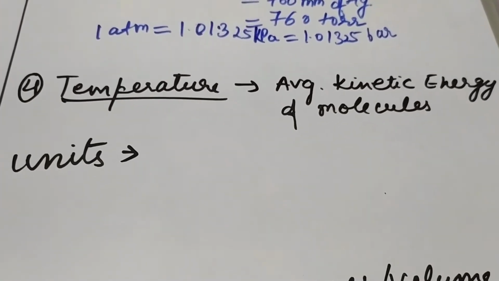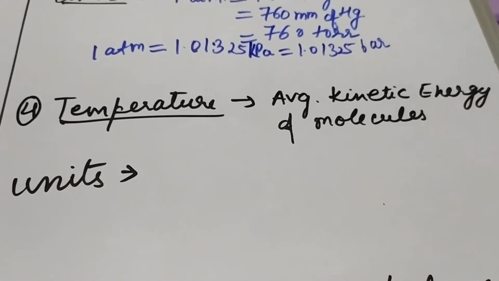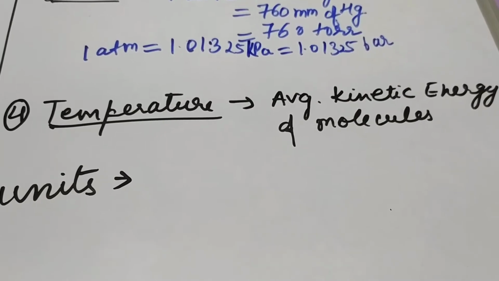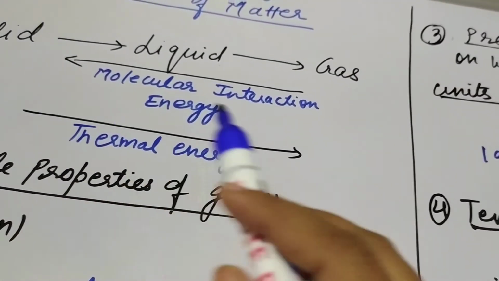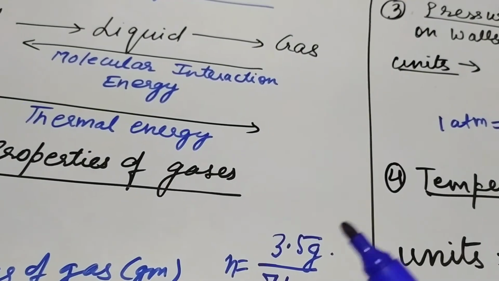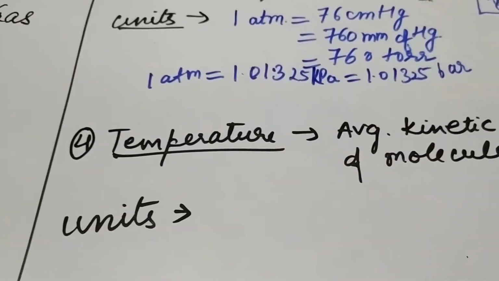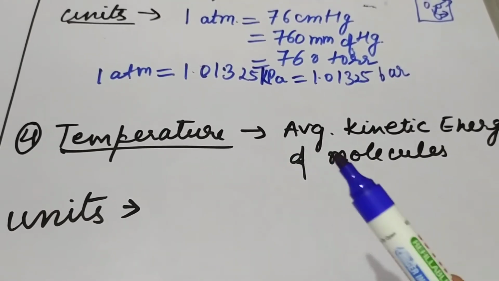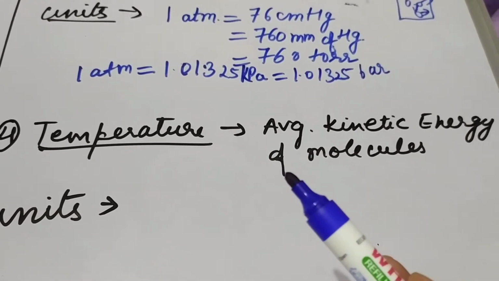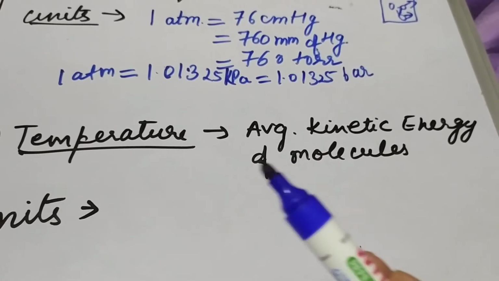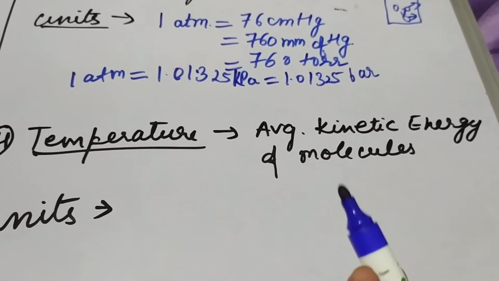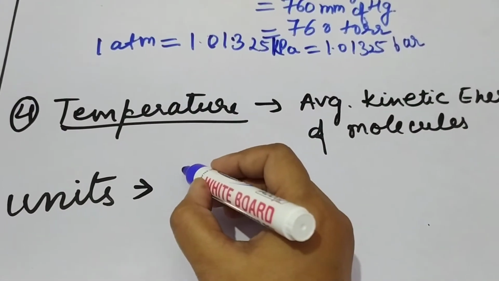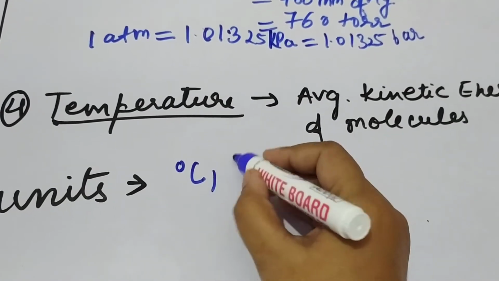Next is temperature. Temperature is the degree of hotness or coldness of a body, and it generally tells about the average kinetic energy of the molecules, because if you increase the thermal energy, it will increase the kinetic energy of the molecules. So if you increase the temperature, the average kinetic energy of the molecules increases and they start moving apart from each other with greater force, with greater energy, and consequently change from solid to liquid to gas. There are two most common units of temperature, that is the degree Celsius and Kelvin.